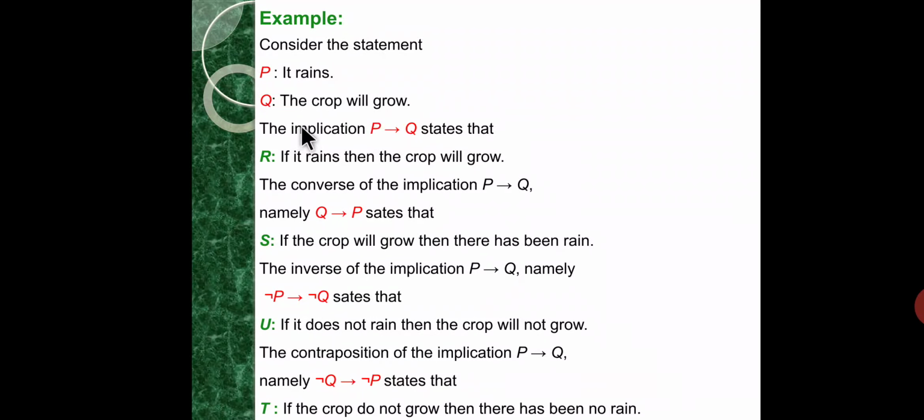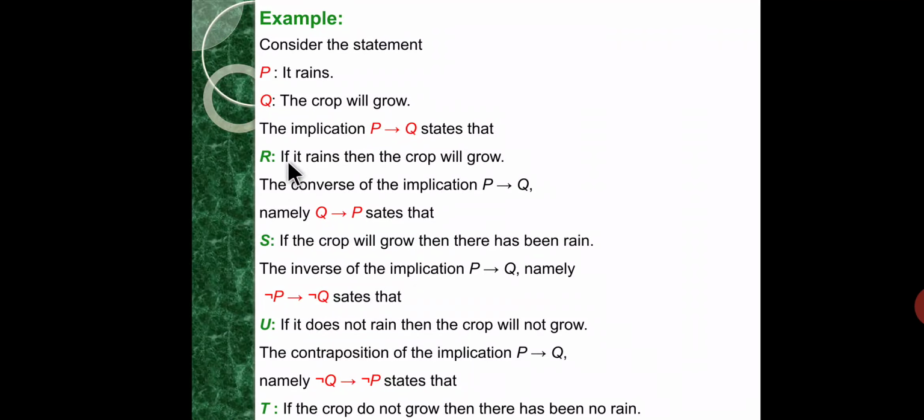Then the if-then conditional statement of these two statements is: if it rains then the crop will grow. So what is the converse of this statement? If the crop will grow then there has been rain.